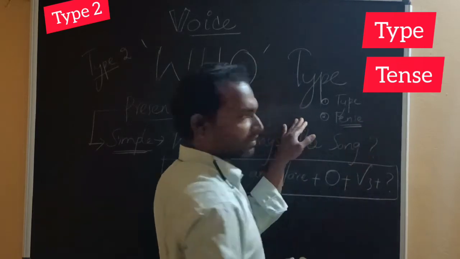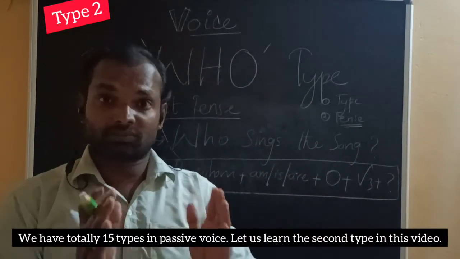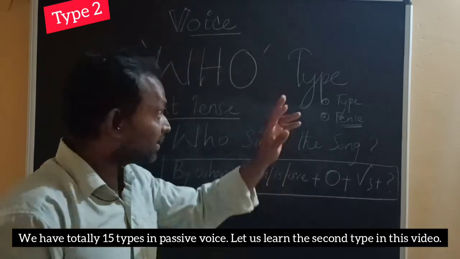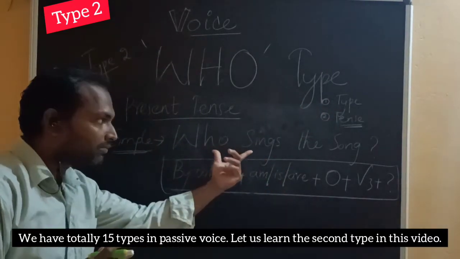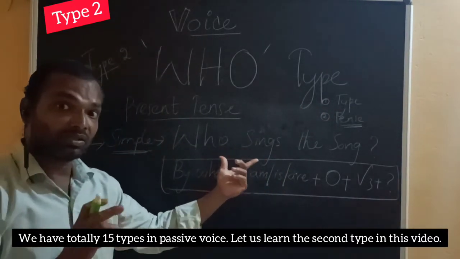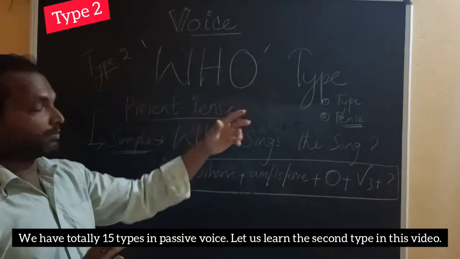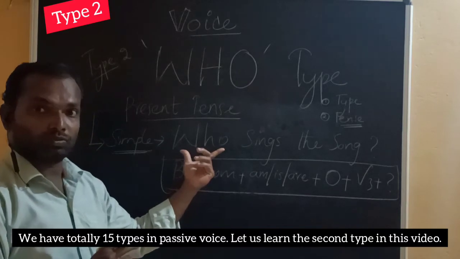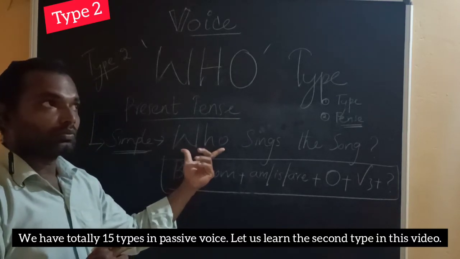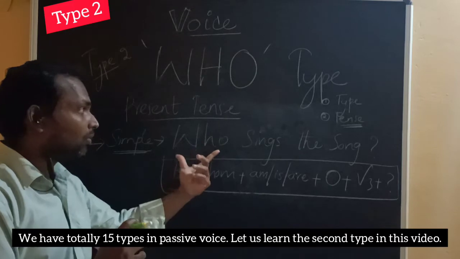First of all, what type of sentence is this? This is interrogative type, and I name this as who type because it starts with the word who. Let us analyze this type alone in this video.